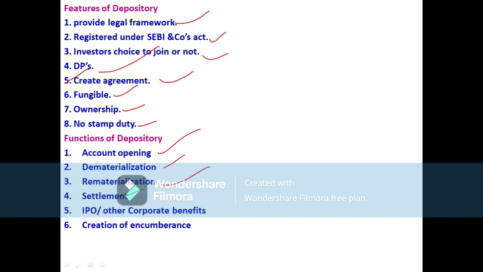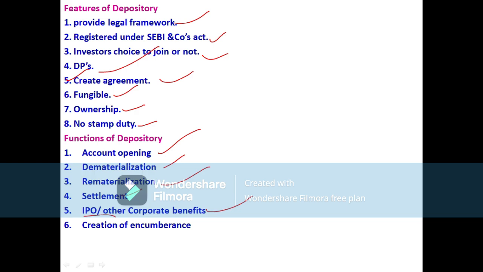Next, IPO or other corporate benefits. Under this, bonus, dividends and rights issues can all be handled under this depository system. So these are some of the functions. IPO is known as initial public offerings, and for this also the depository will function for that company.